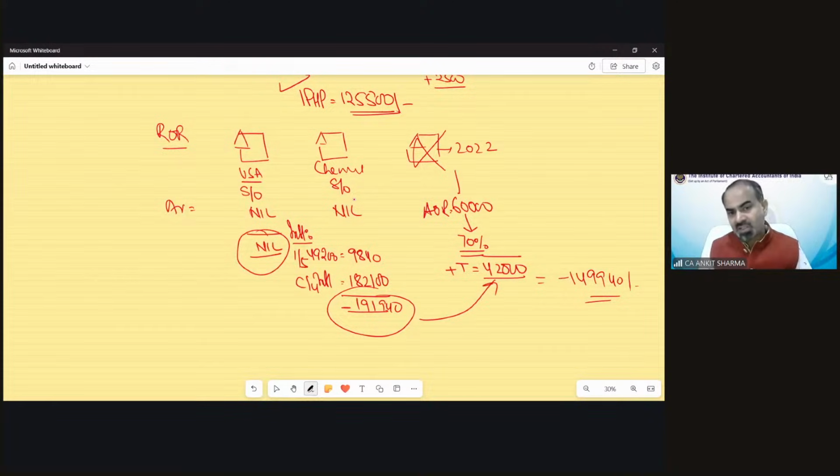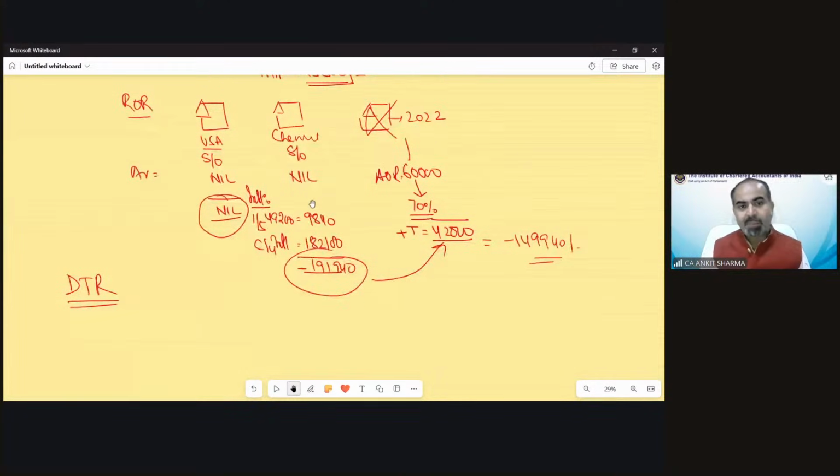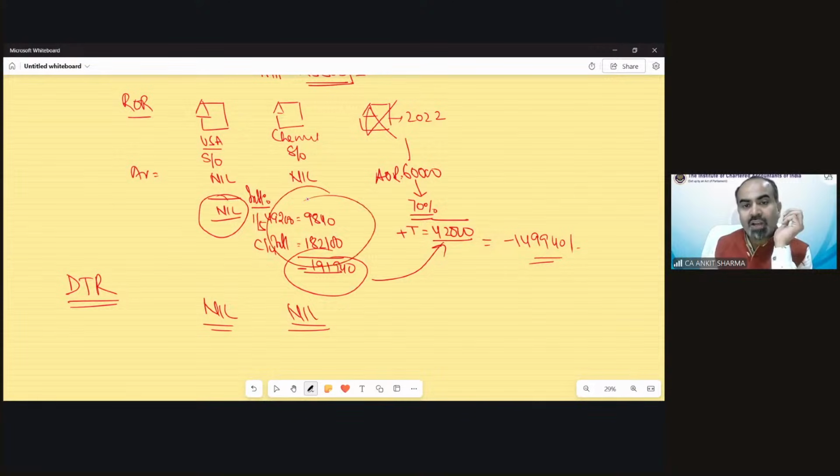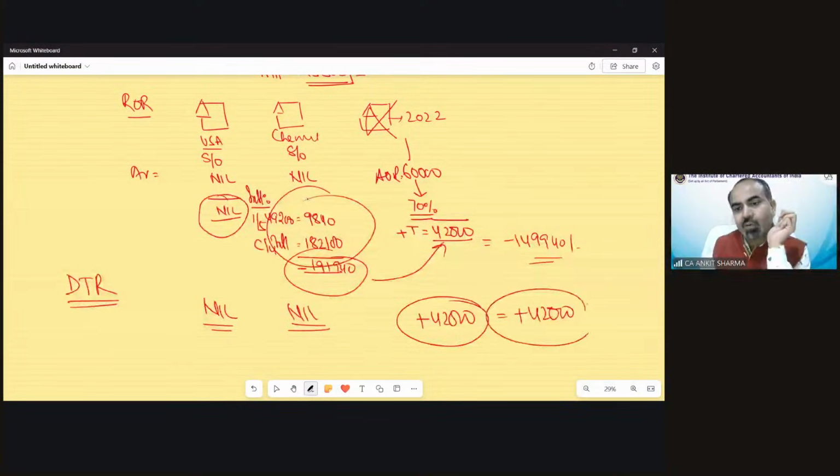And as the question asked, what would be the treatment if it is a default tax regime? If it is a default tax regime, students, then what will happen? This USA value would remain nil. Again, the Chennai value would also remain nil, because under the default tax regime, you cannot claim interest for self-occupied and vacant property. In that case, the only income would be 42,000. So the correct answer under the default tax regime would be 42,000 rupees income from house property. So this is the question which has been given in your MPP. So this kind of question can also be asked in the examination.